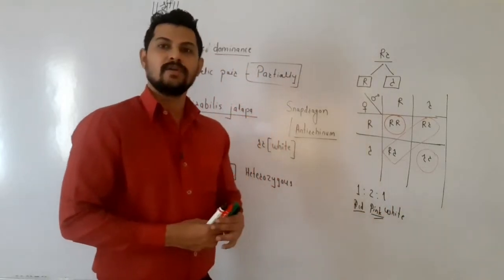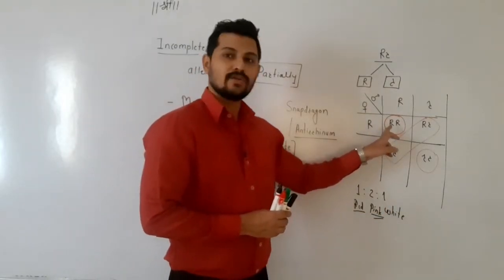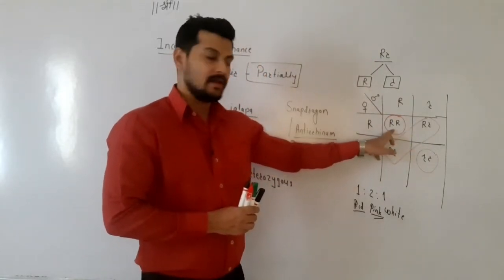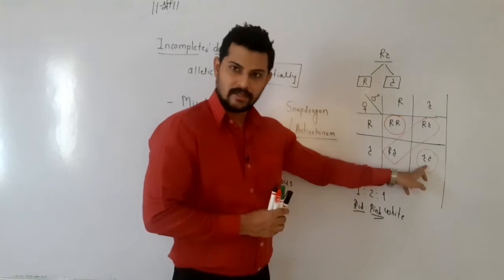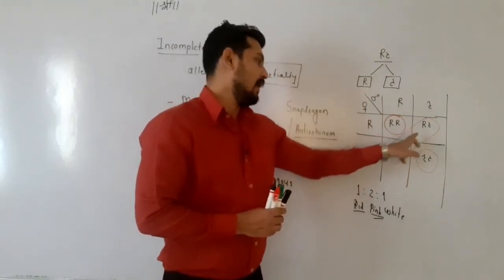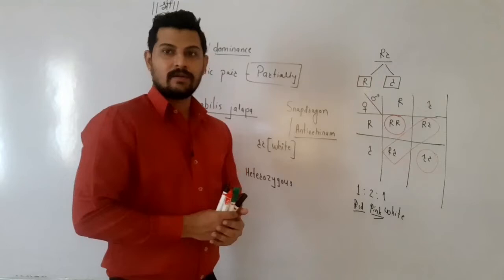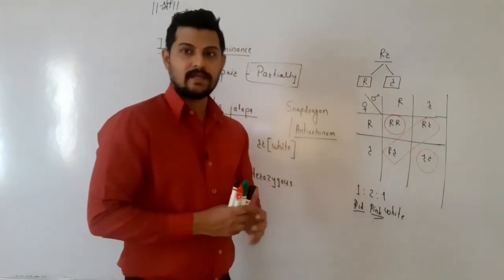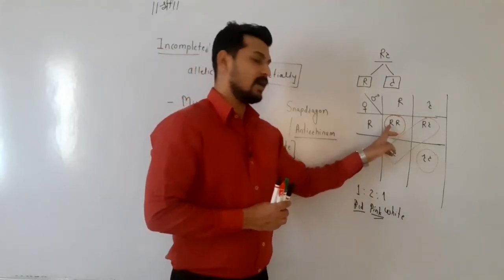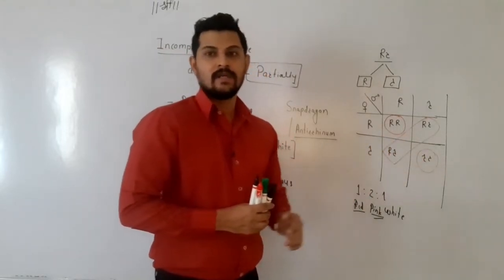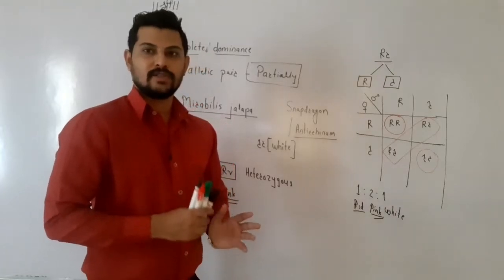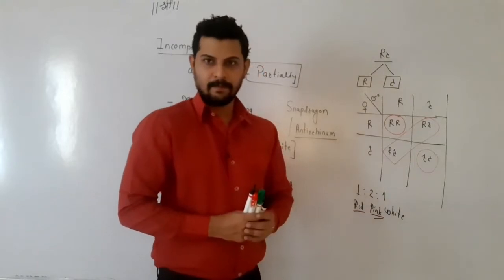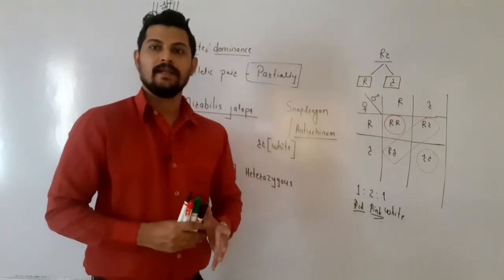So what about the genotypic ratio? The genotypic ratio is also the same, because one is homozygous for the dominant character, one is homozygous for the recessive character, and two plants are heterozygous for the incomplete dominance or mixed inheritance. So here the genotypic ratio is again 1:2:1. So the phenotypic and genotypic ratios are both the same in incomplete dominance. So this is the exception to the Mendelian ratio.